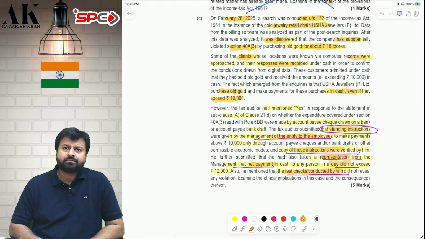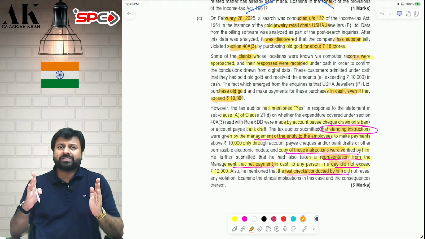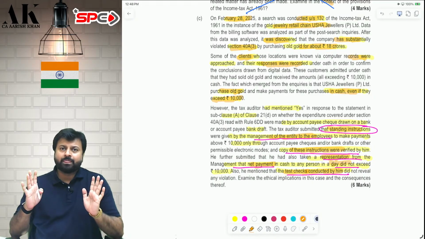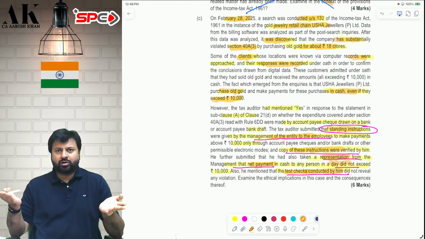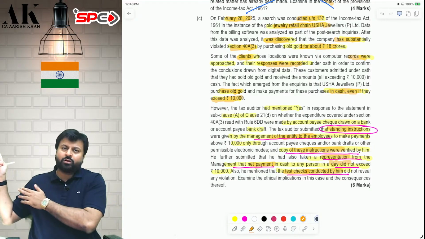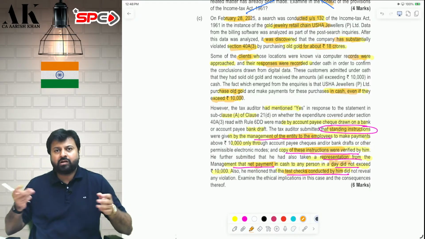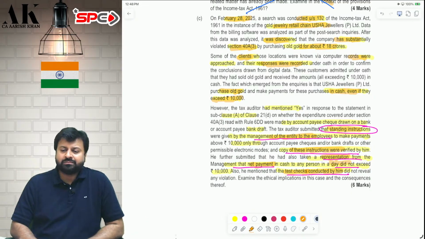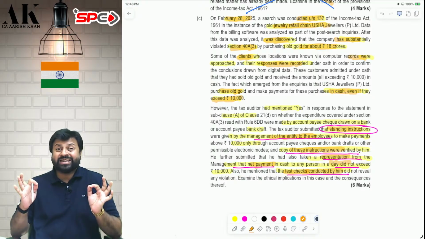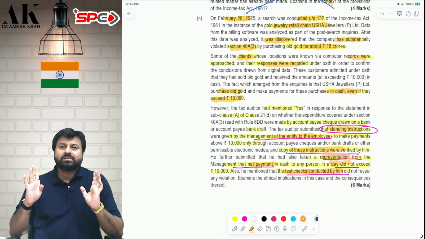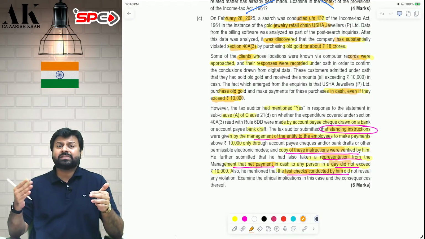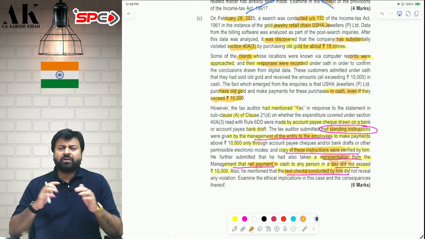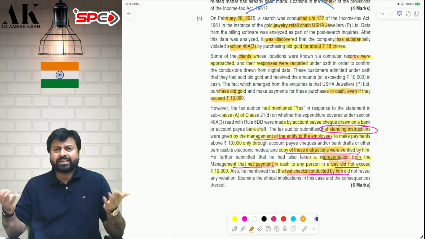No, it is wrong. First of all, the chartered accountant should understand that only taking a management representation letter does not fulfill his responsibility. Then everybody will do one thing, will go for the audit, will take a management representation letter, will go home and say that the audit is done. Management will always say that everything is correct. Management will never say that there is some problem in the industry. Therefore, it is your duty to check the transactions properly. Considering the nature of business, the assessee is engaged in the business of what? Gold. Cash is a very primary thing in this business. Therefore, because cash is a very primary thing in the business, you should have checked each and everything very properly.